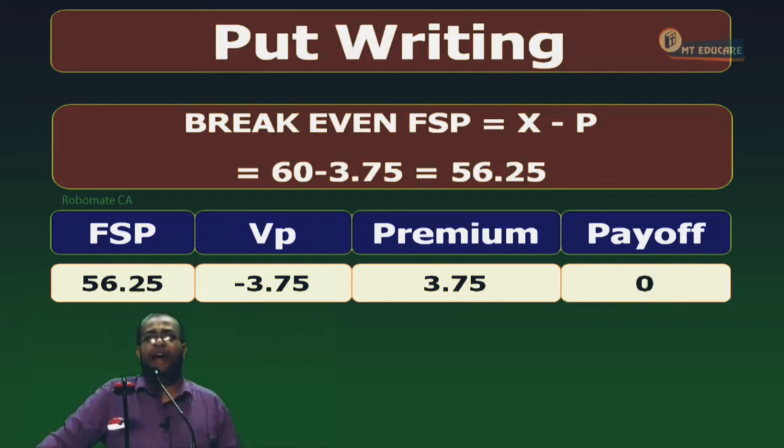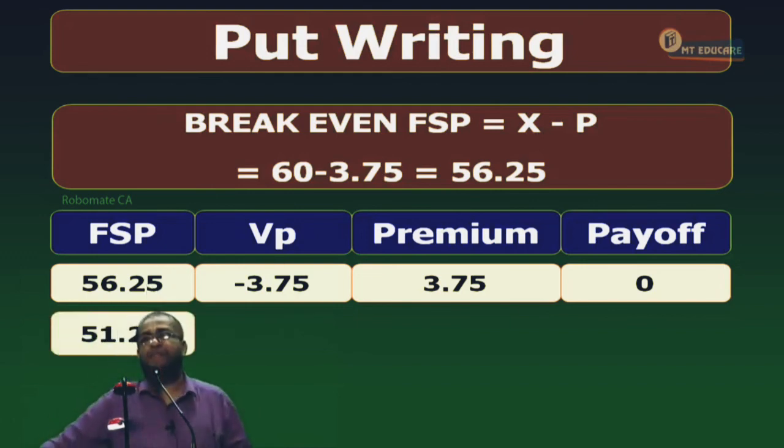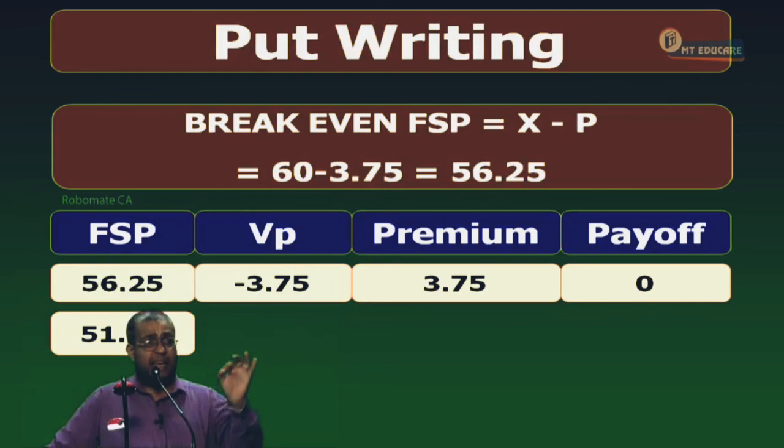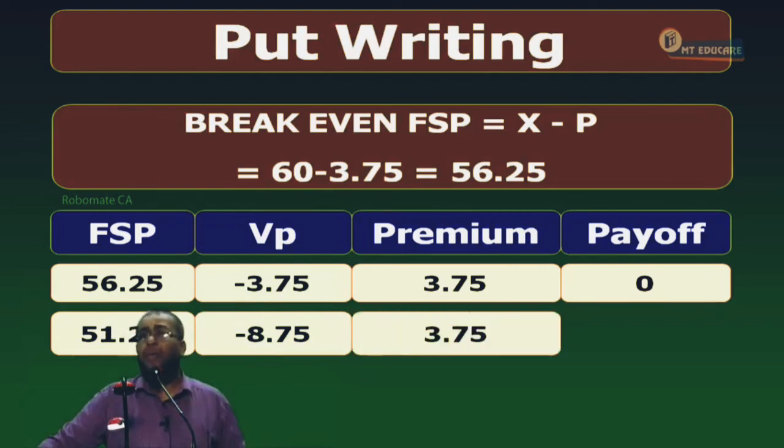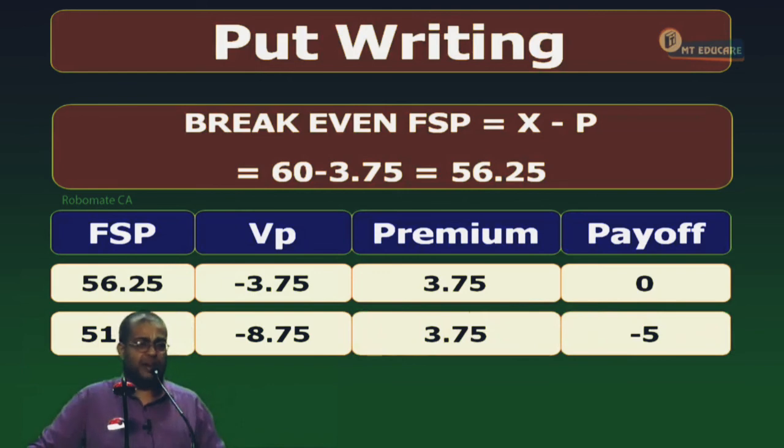Answer. For me to have minus 5 payoff, it should be more than 56 or less than 56? Less than. How much less? 5 rupees less. So what is the FSP? 51.25. Will the holder exercise or lapse? Exercise. He has a right to sell at 60. The share is worth 51.25. Tell me the profit to the holder. 8.75. The writer makes a loss of minus 8.75. What is the premium? 3.75 received. What is the loss to the writer? Minus 5.